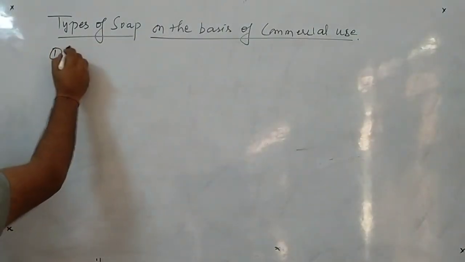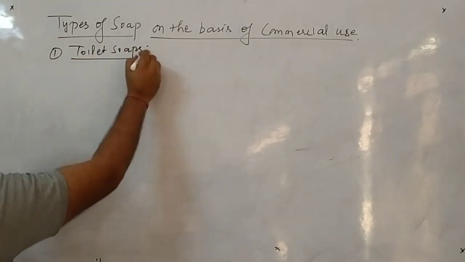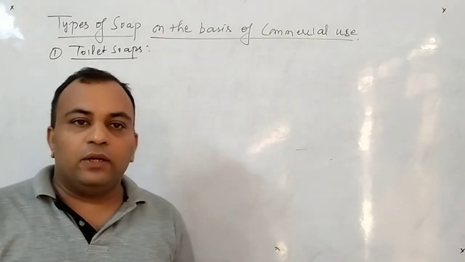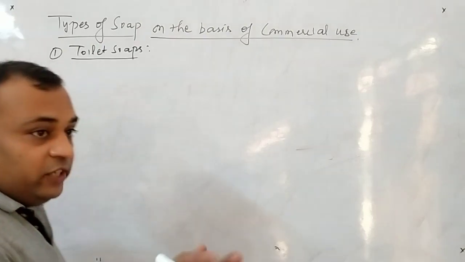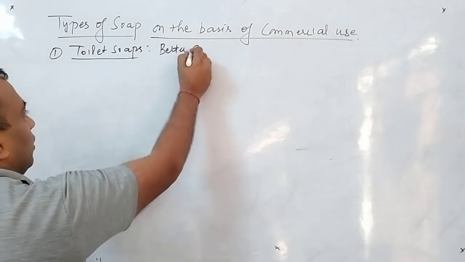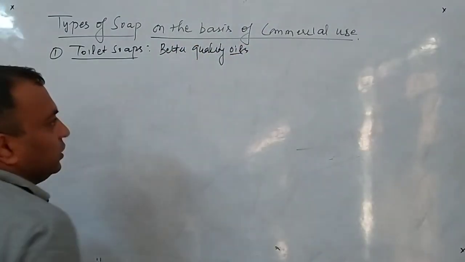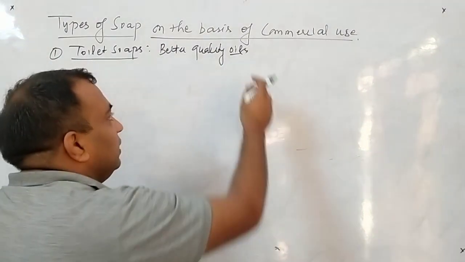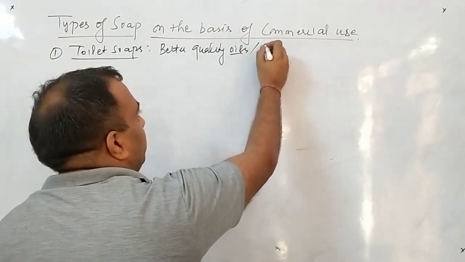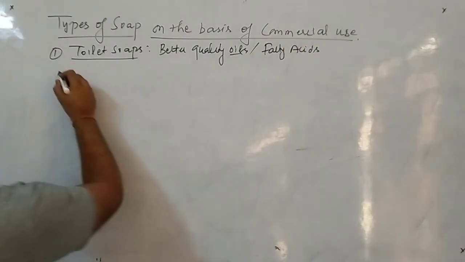First we will discuss toilet soaps. These are the soaps which we normally use in our washroom. Their main speciality is that they are made of better quality oils, or better quality fatty acids.